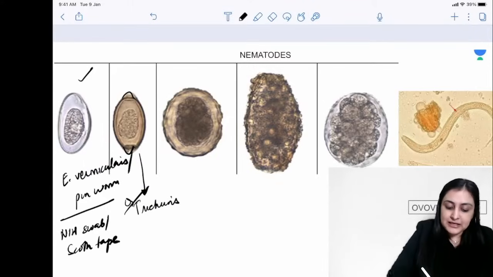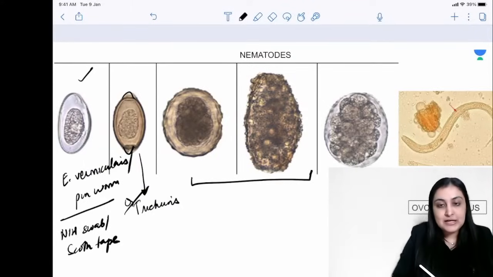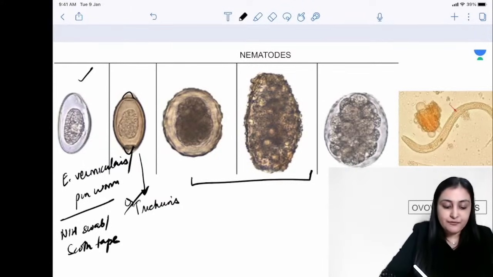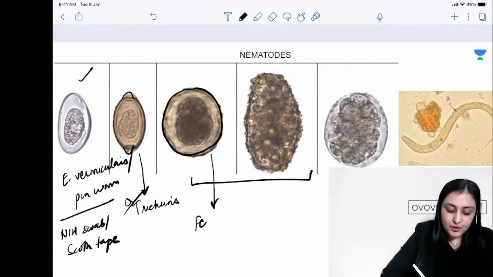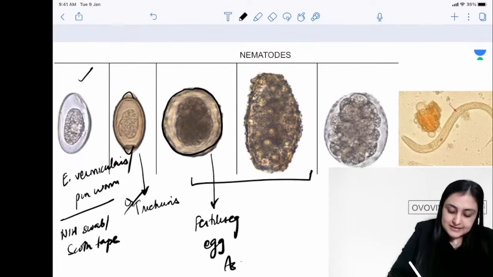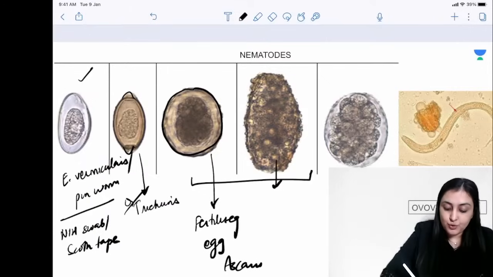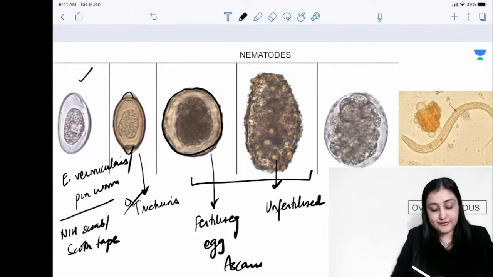Okay, what do you see here? The largest nematode, which has 2 kinds of eggs. So when it is fertilized, like everybody who is fertilized, it will be fat and round. So when you see fat and round, this is the fertilized egg of Ascaris. And when you see that it is oval, this is the unfertilized egg. All right, so fertilized and unfertilized egg of Ascaris, the longest nematode.